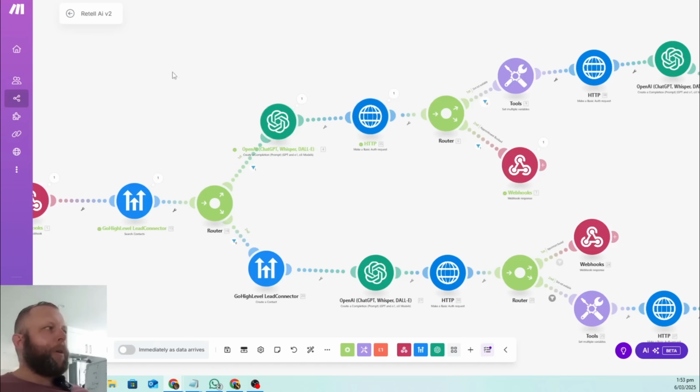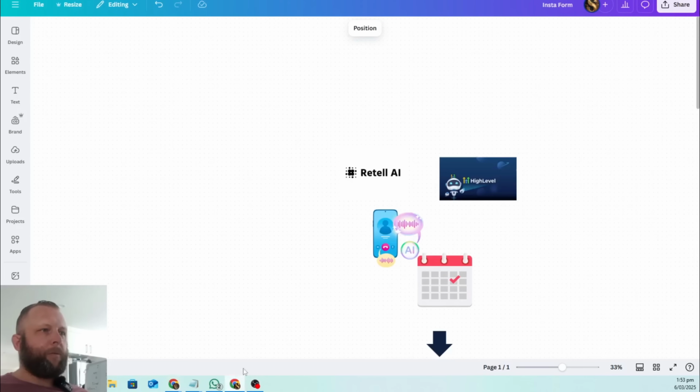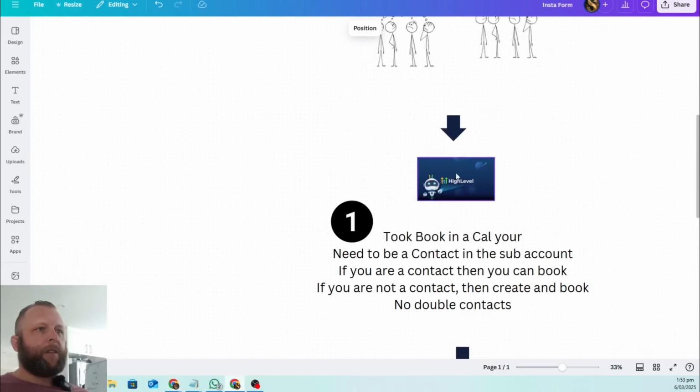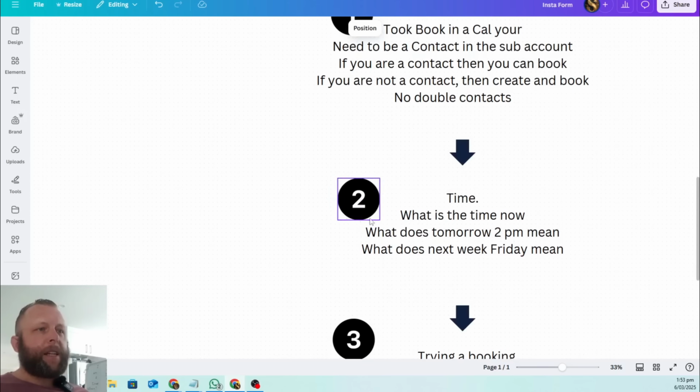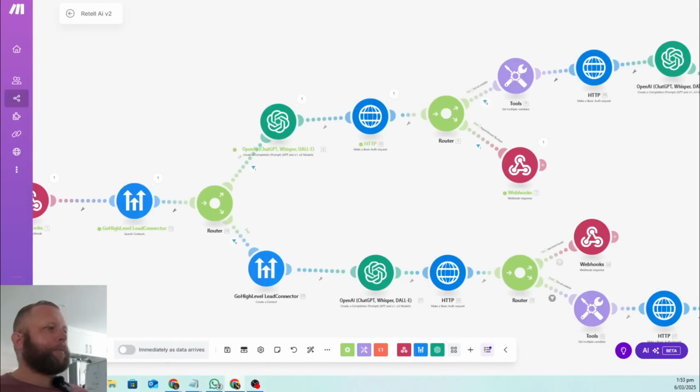Remember how I said in the previous part that we've come to a conclusion that we actually can create contacts, or at least check for contacts, with our Make scenario. And the next part is going to be trying to figure out that timing. Okay, so this is a real important part. How do we know what time is now or what time is tomorrow?